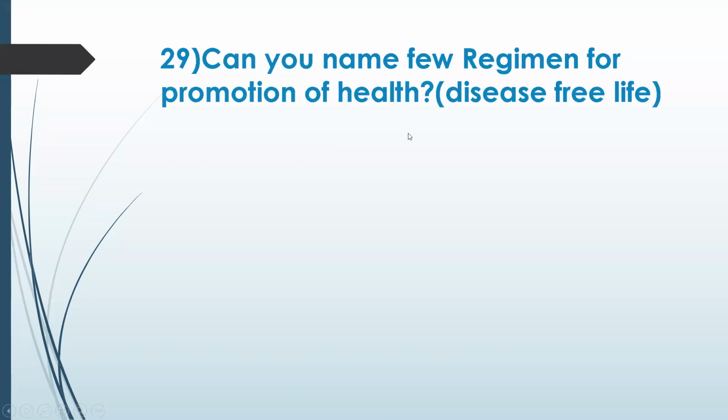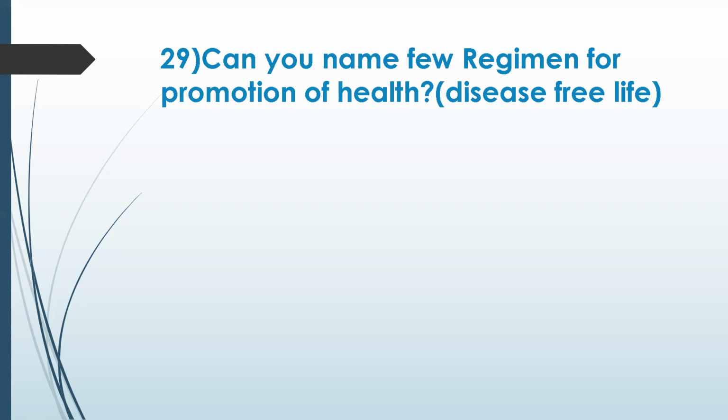Can you name a few regimens for promotion of health? This is related to chapter 4. At the end of chapter 4, there are a few recommendations for keeping good health. Good conduct, good words. Exercise, I will agree. Abhyanga you should do. Helping others, serving others, that is also there. And keeping ourselves in a very good condition, body, mind, and soul. Yeah, these are all correct.